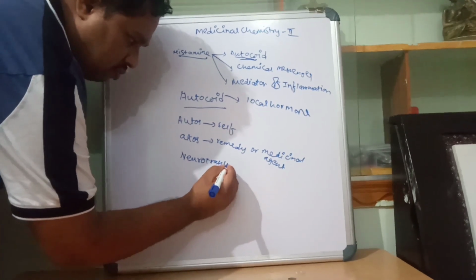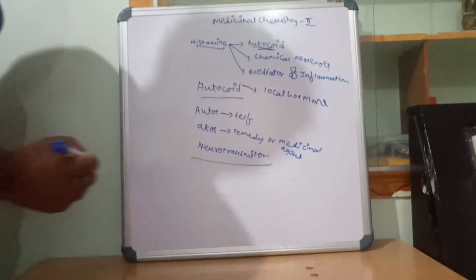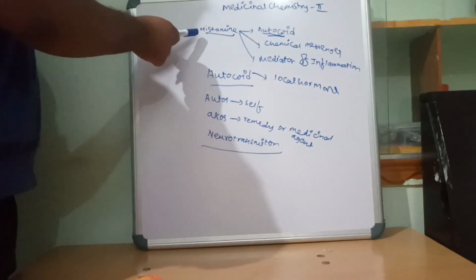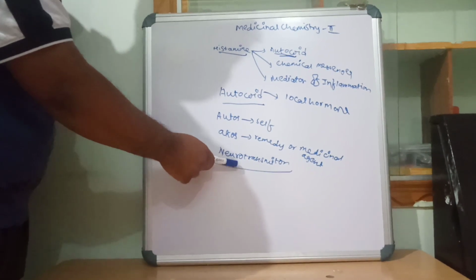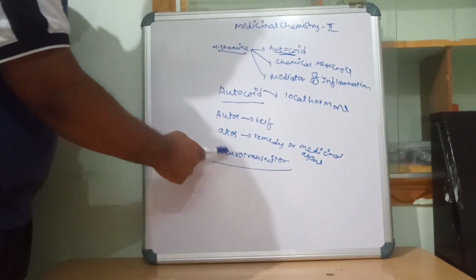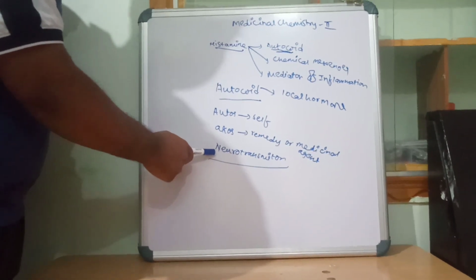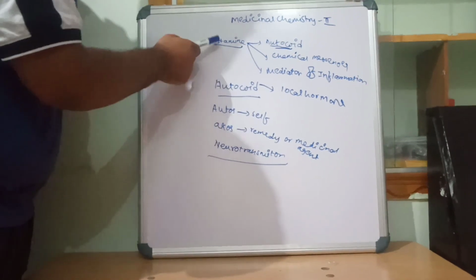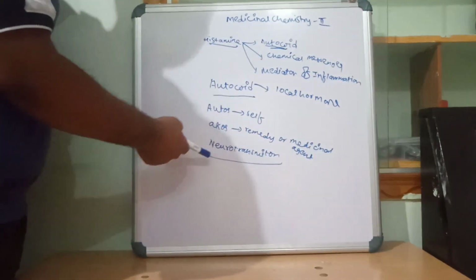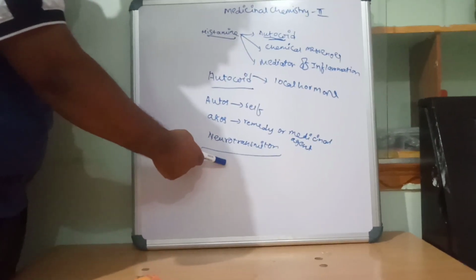Neuro means central nervous system. From the central nervous system, it collects the information and transmits it from the outside of the cell to the inside of the cell.